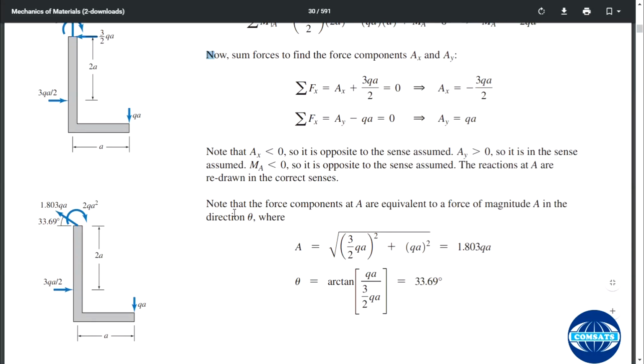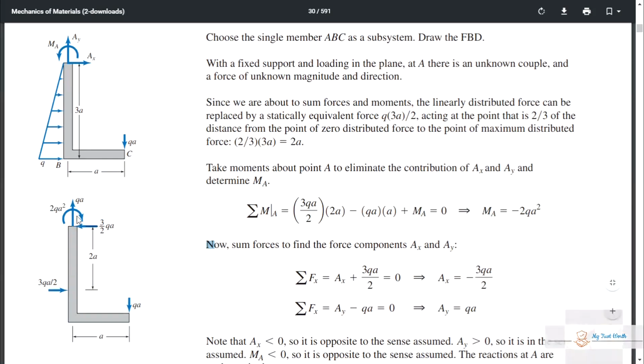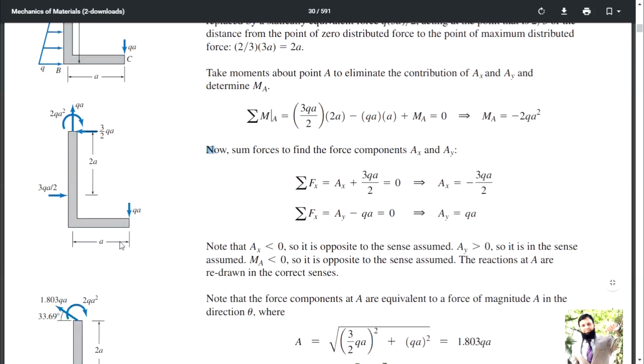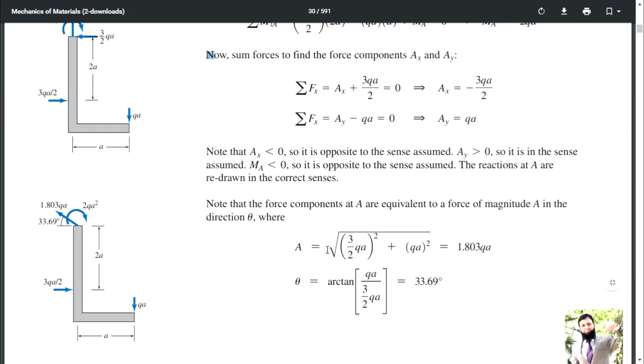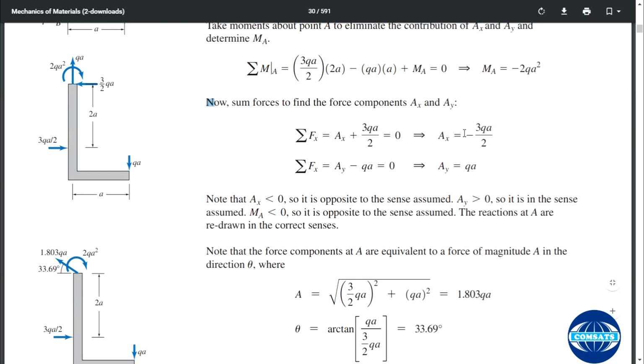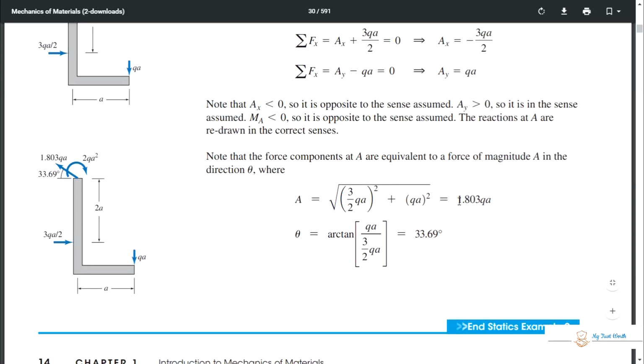Alright, now note that the force components at A are equivalent to a force of magnitude A in the direction theta. As you can see, these are two components at one point, so you can find their resultant. The resultant you can find by A is equal to the square root of Fx square plus Fy square, and this is your Fx and this is your Fy. So you will get this, and the direction in which you are going to apply it, you do not know yet.